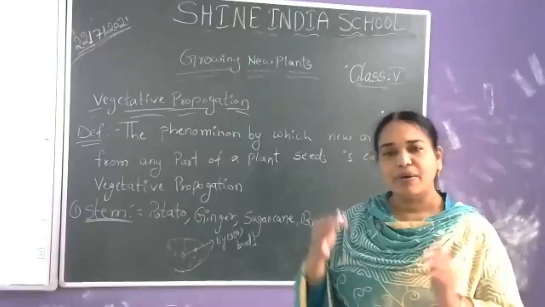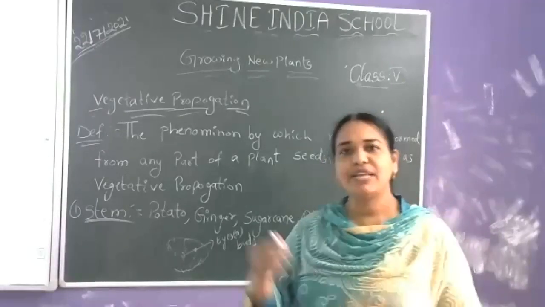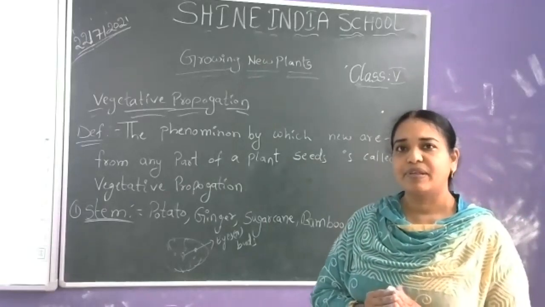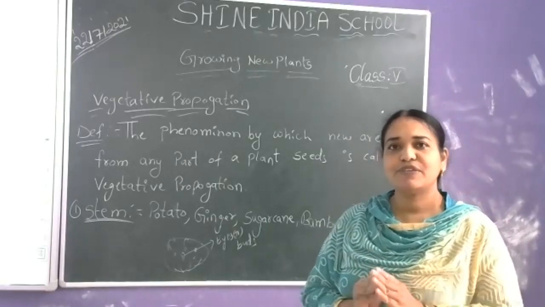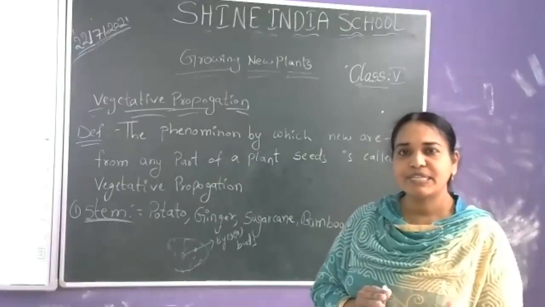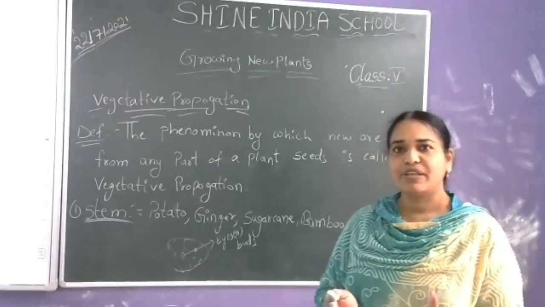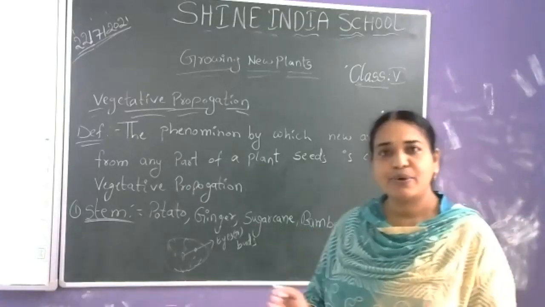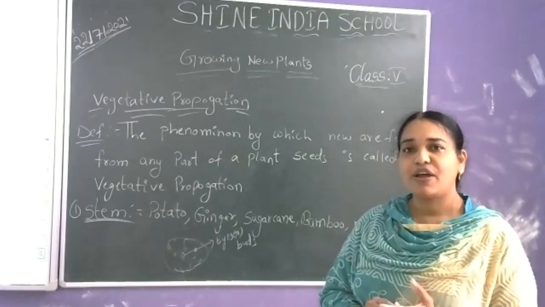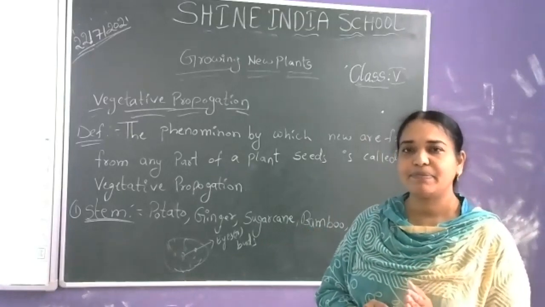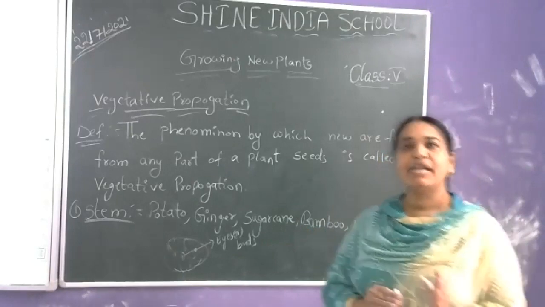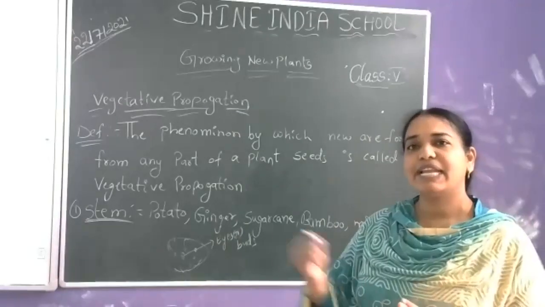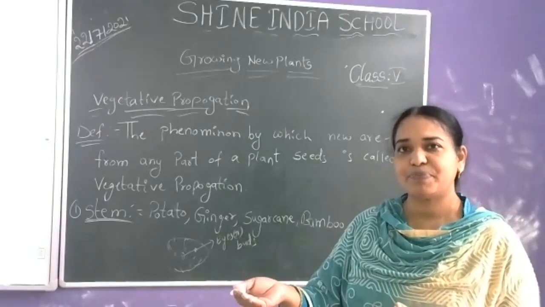Before discussing the vegetative propagation of potato, we have to recall what we studied in previous classes. Potato is a stem. The potato plant stores food in the stem, so potato is nothing but a modified stem. The new plant arises from the stem, that is, from the potato itself. When any new plant arises from this, it is vegetative propagation.